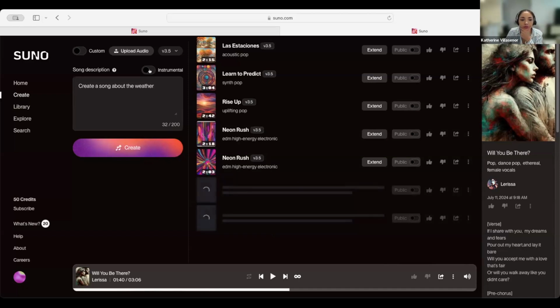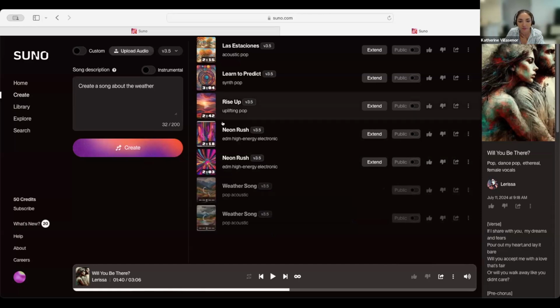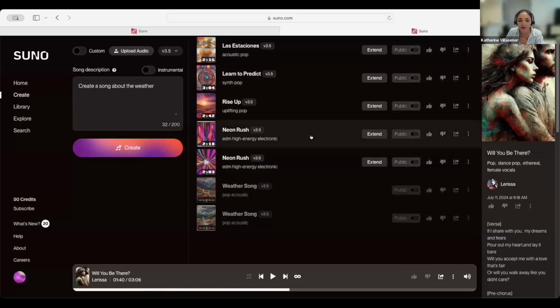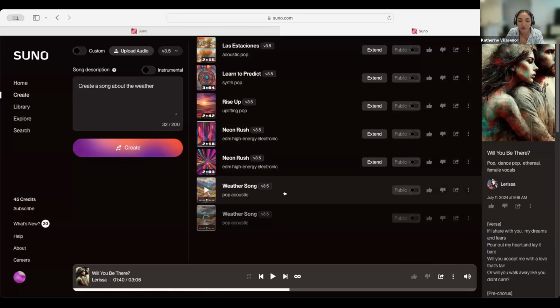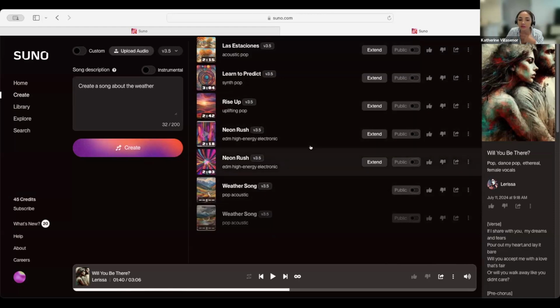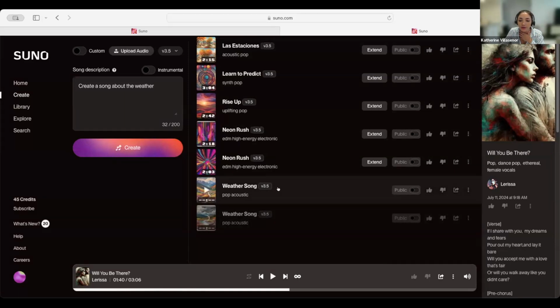And you can choose if you want it to be instrumental. If you don't select this, it'll have lyrics. And here's the option where I was talking about that you can upload your own audios or recordings, and the feature to create custom to write your own lyrics as well. So these are some of the songs I've created that we'll have a chance to listen to shortly. And this is the song it created now. So it's pretty quick. Songs tend to be about 2 minutes long on average, but that's also something you can specify.